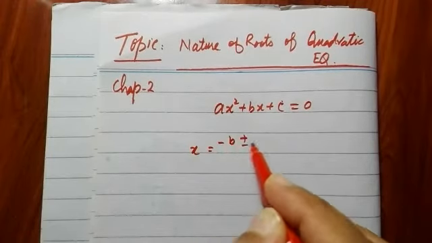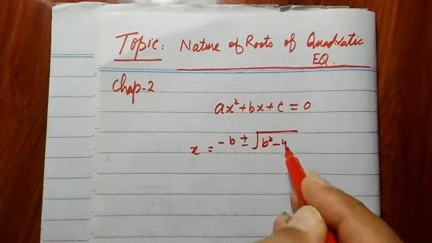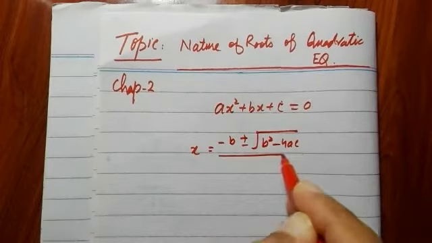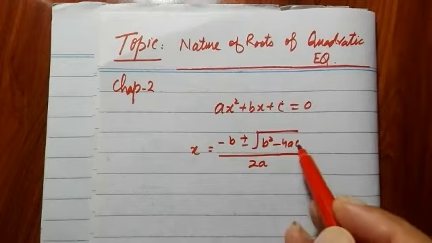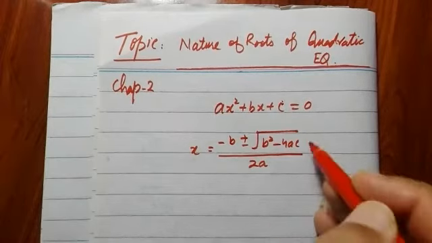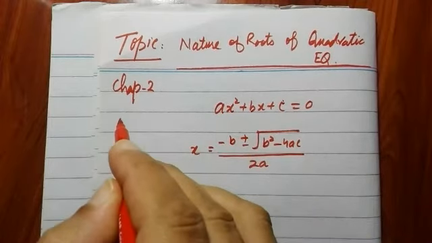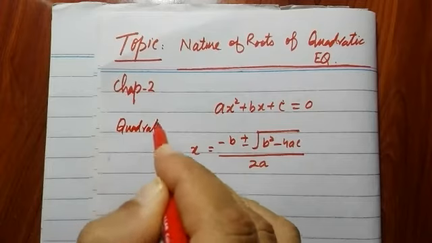This formula is called the quadratic formula, that is x = (-b ± √(b² - 4ac)) / 2a. This is called the quadratic formula.